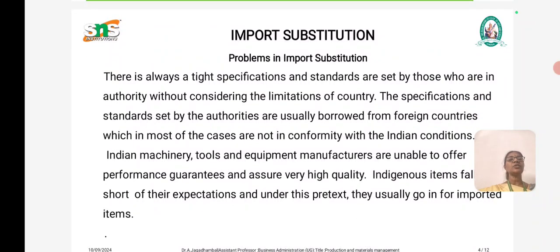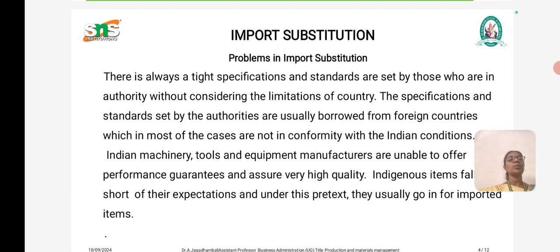Next we discuss the problems of import substitution. There are many reasons for import substitution, but there are also many problems in the current scenario.